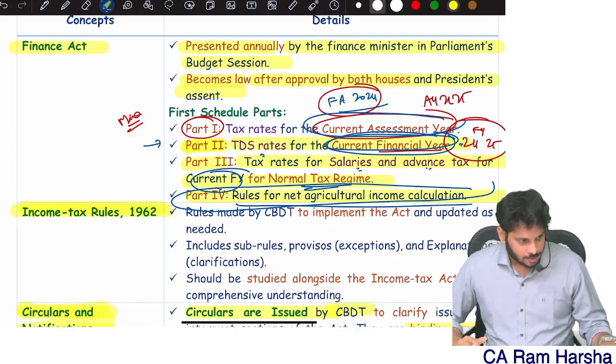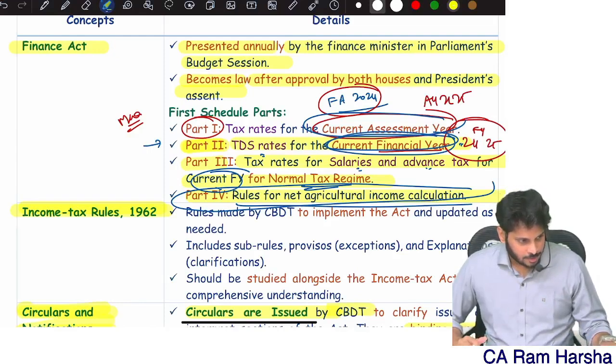Are you clear? Now let us take another example. First let us compute the total tax here. What is the total tax? Basic tax: 1 lakh 60 plus 12,500 and 0 here, so 1 lakh 72,500. This is my basic tax. Remember I told you the first step in the tax computation format is basic tax computation.